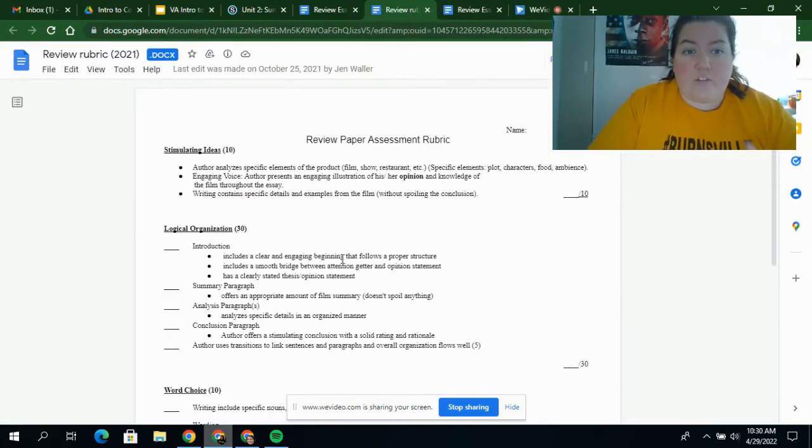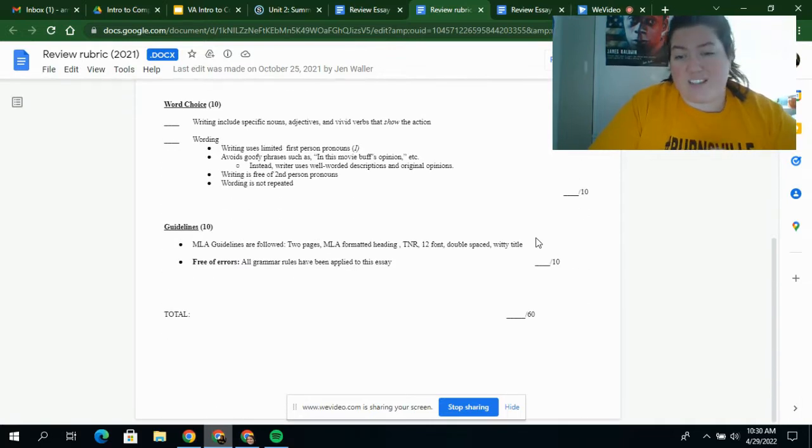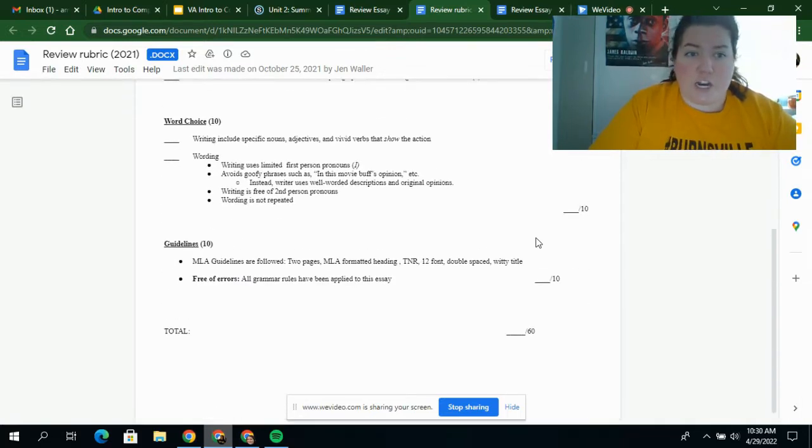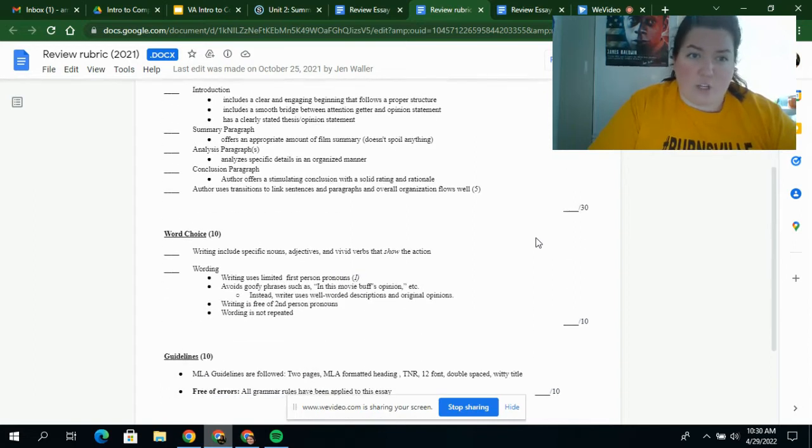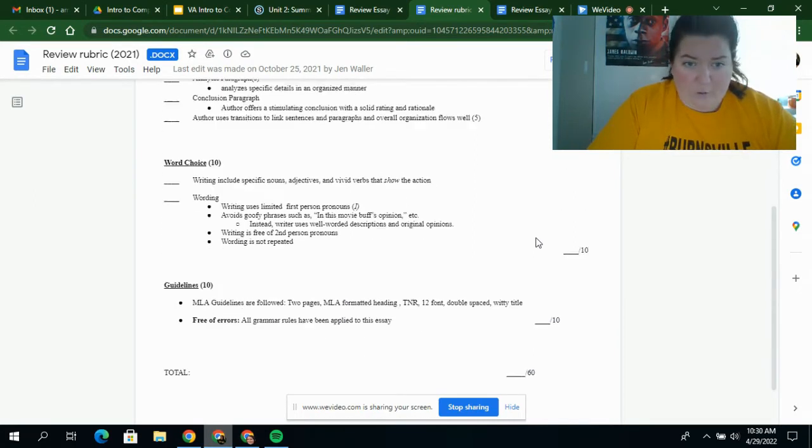I also have a rubric available for you to look at. This essay will be worth 60 points, which is a huge chunk of your grade. And this is specifically what I'm looking for, what I'll be grading your essay on.